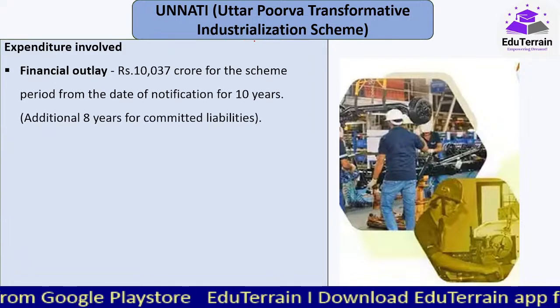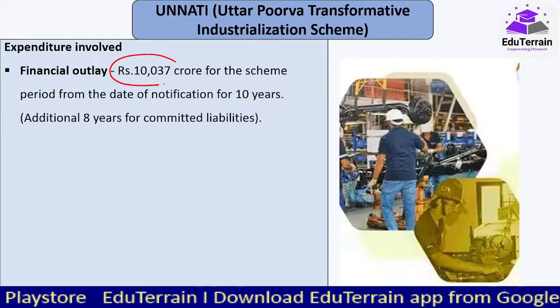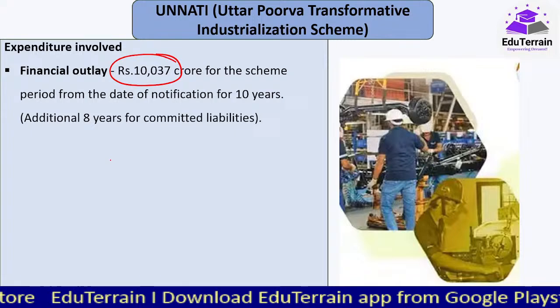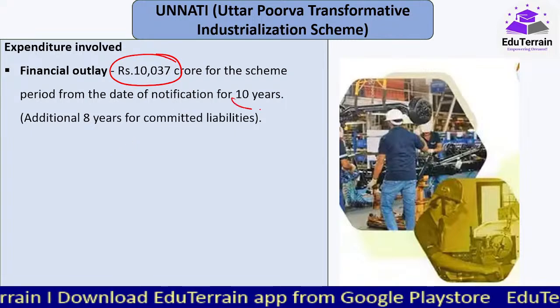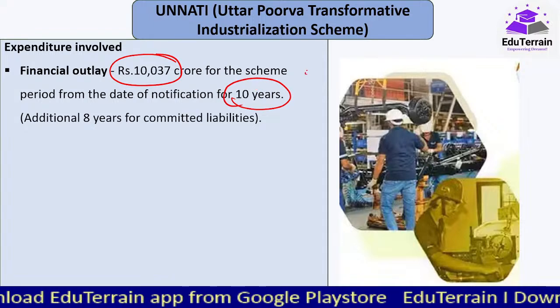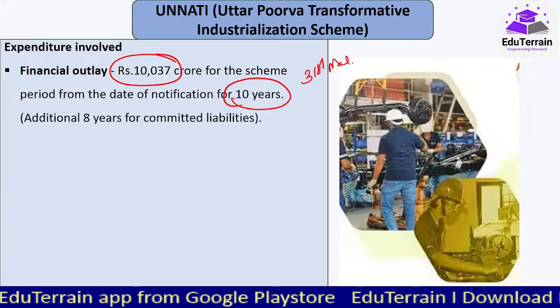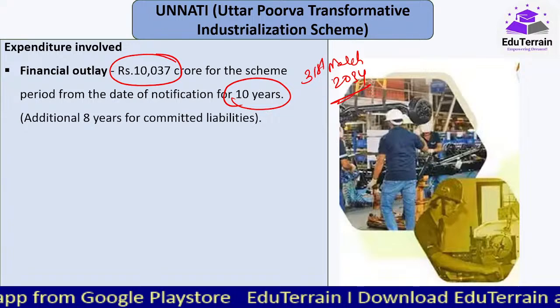Now how much is the financial outlay of this scheme? Here they are planning to invest 10,037 crores for this scheme, and this would be for a period of 10 years from the date of notification, that is March. So the last date would be 31st March 2034. 2024 में हुआ है, 2034 होगा इसका.